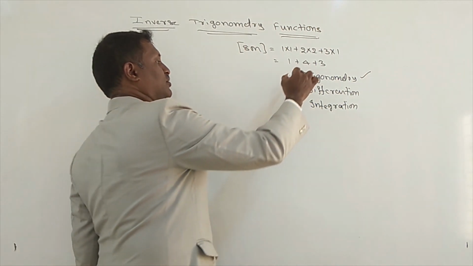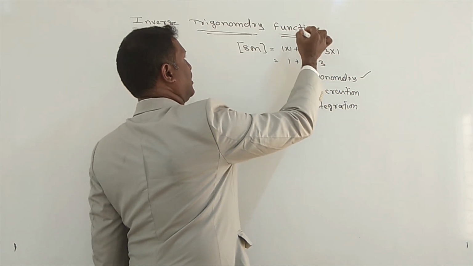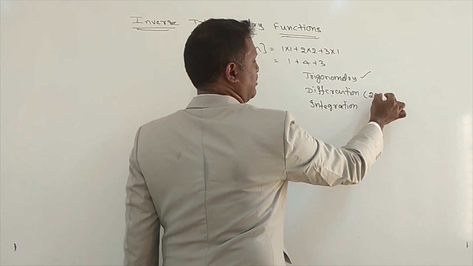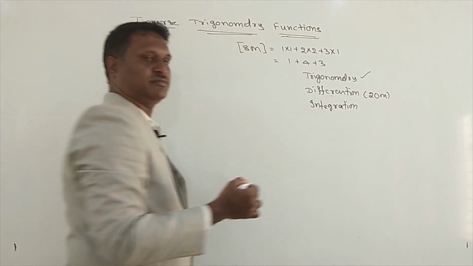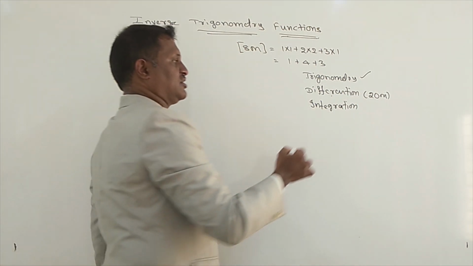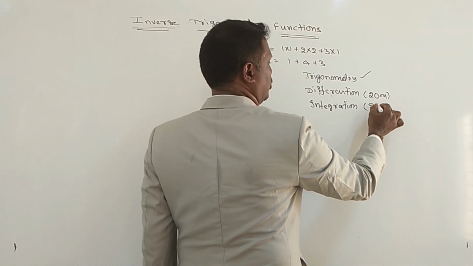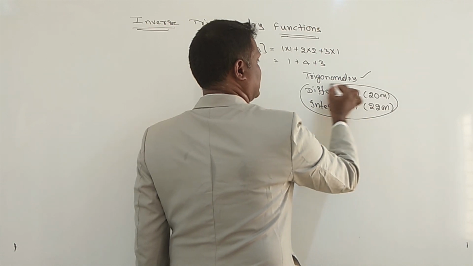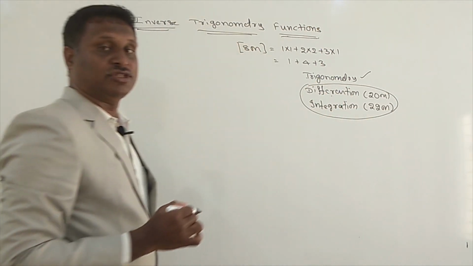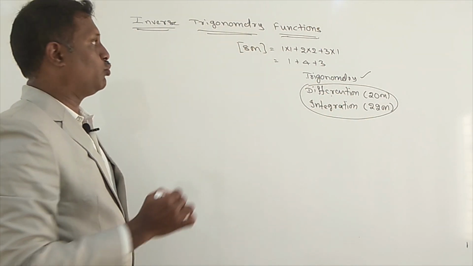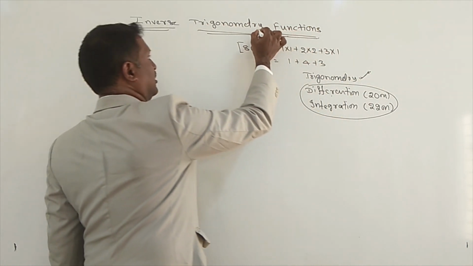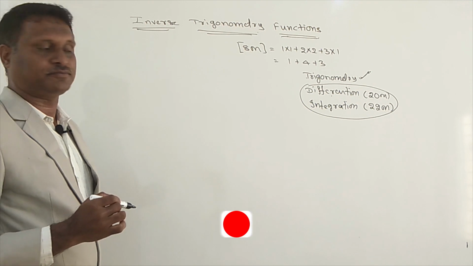If you are good with both these chapters, trigonometry and inverse trigonometry, then from the differentiation chapter you will get 20 marks for the board examination, and from integration you will get 22 marks. These 2 chapters are second PUC chapters, and they are easy only when you are good in trigonometry and inverse trigonometry chapters.